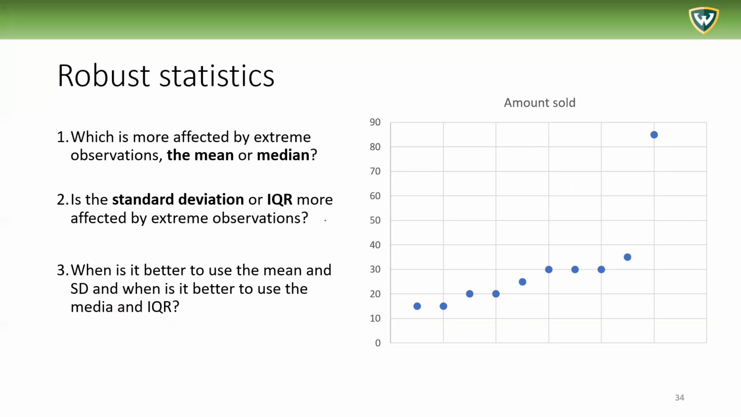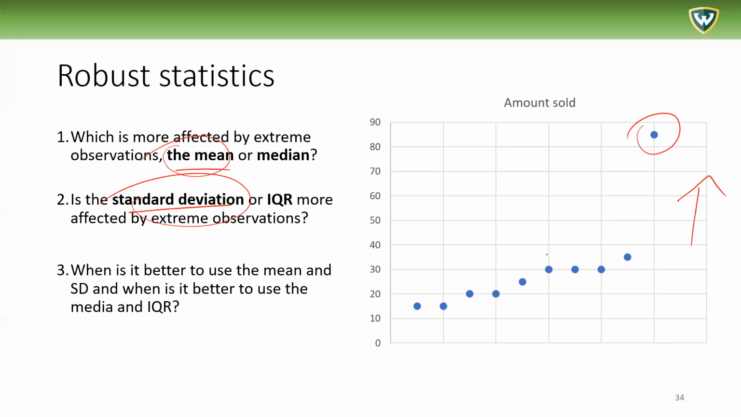Here's another example of some of the data we looked at before. If we have data like this, would it be better to use the mean or the median? Well, because we have this outlier here, this extreme observation, it's going to pull the mean and the standard deviation values up high. It may give you a wrong or not great view of your typical values.